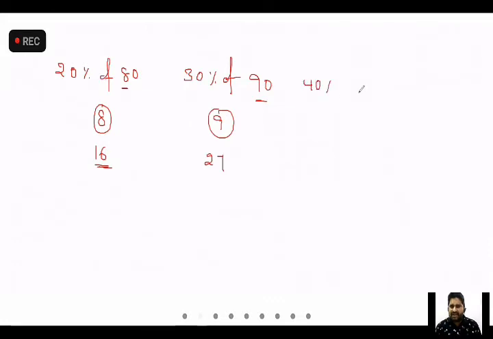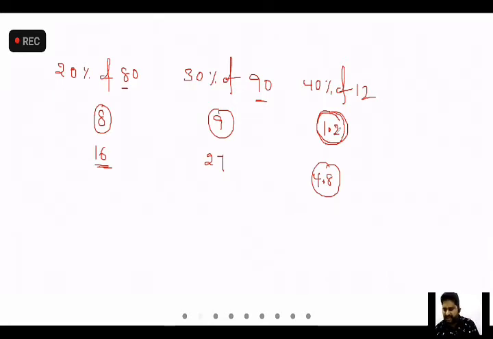Now tell me, what is 40% of 12? 4.8. Basically 10% will be 1.2, then 40% will be 4.8. Is that point clear? Yes, sir. Any doubt?